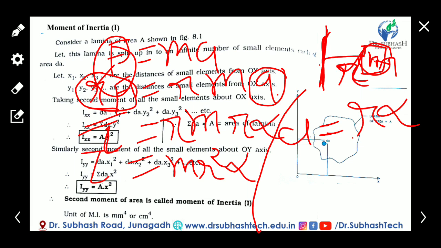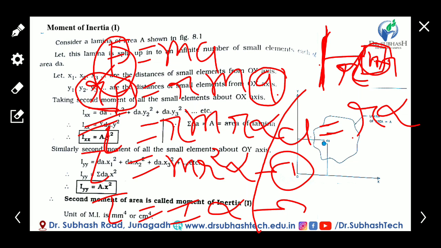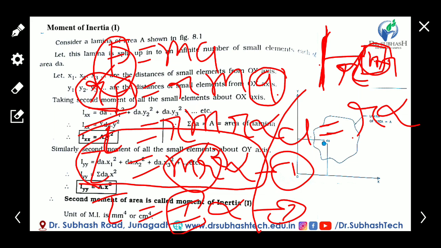So tau is equal to mr square alpha, and we know the equation of torque is tau equal to I alpha. Comparing equations 1 and 2, the value of I is mr square. So the equation of moment of inertia is mr square.